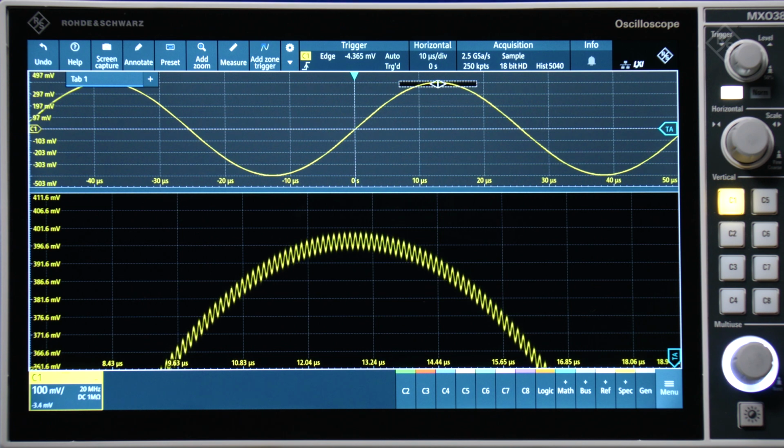Combined with the MXO's impressive digital trigger capabilities, HD mode allows you to precisely trigger on tiny signal details, which have an amplitude of just a tiny fraction of a vertical division.